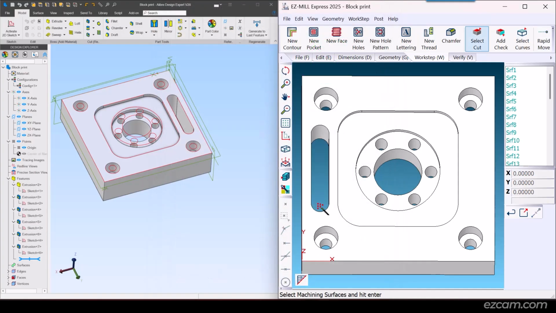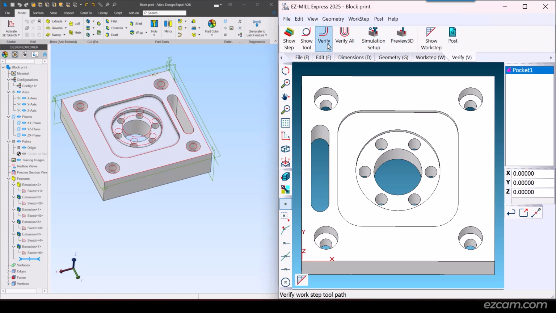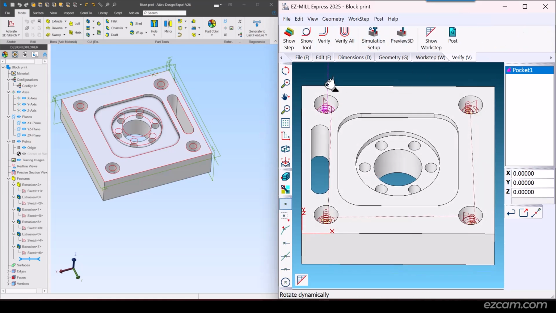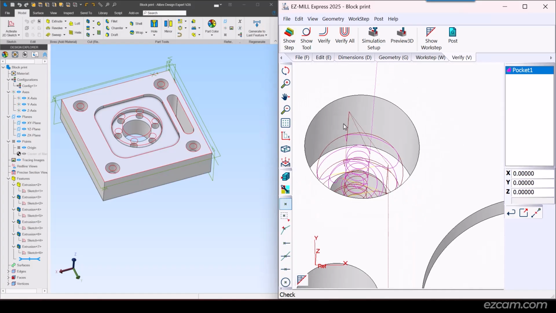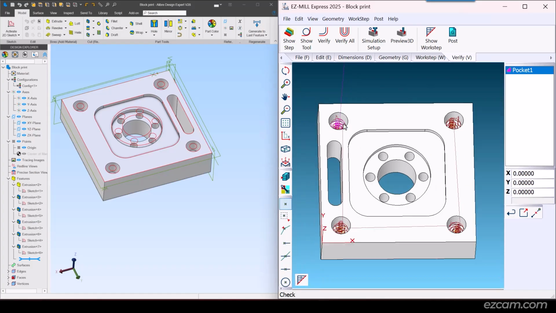With SmartClick, we use feature recognition. When I select one hole, all the holes with the same diameter, start height, and depth are included. As you can see, our helical plunge is used and it steps down into 2 passes.